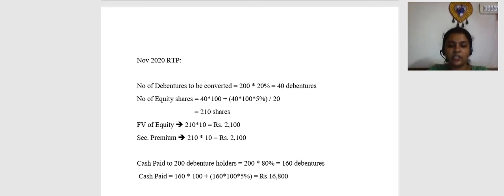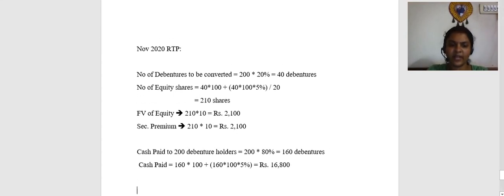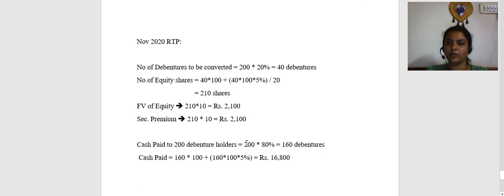So the amount of cash payable to these debenture holders is 16,800 rupees. Simple, very simple calculation for this question. Okay, so this summarizes our question which is from the November 2020 RTP.